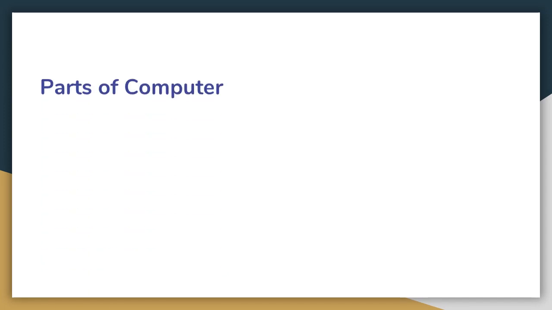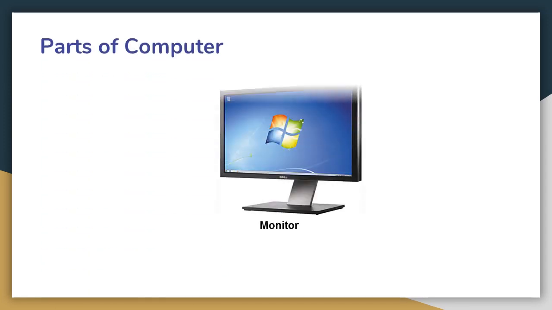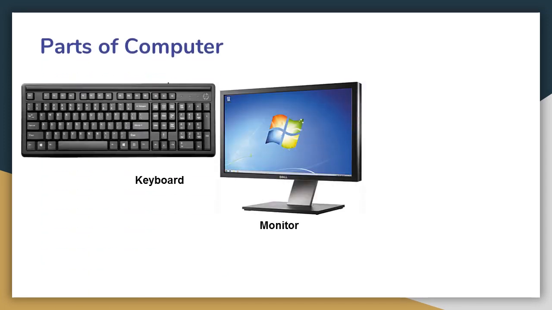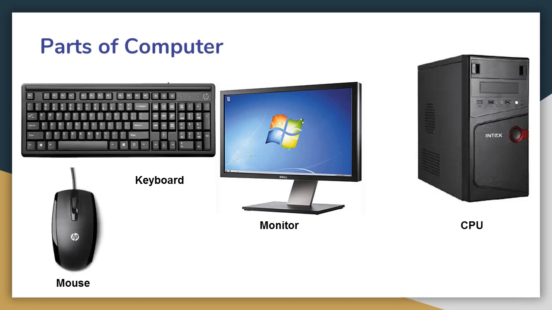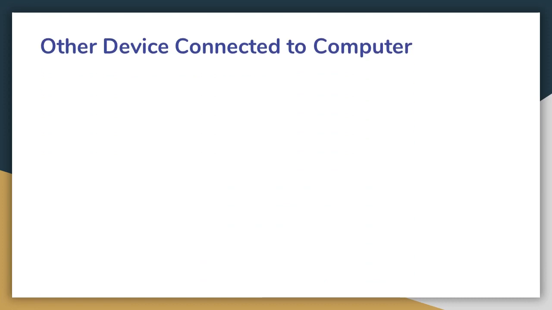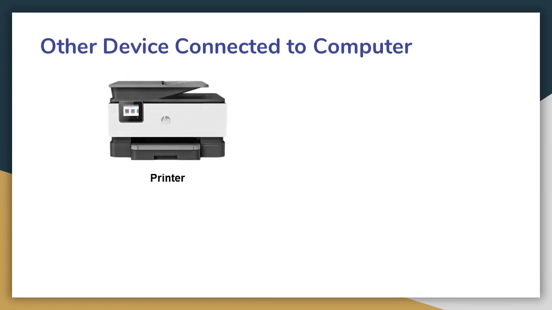On to our next topic, parts of computer. Monitor, keyboard, CPU. Other devices connected to computer. Printer. Any kind of document or any kind of photograph that you have in a computer and want it to get printed on a piece of paper, the printer helps you to print it.